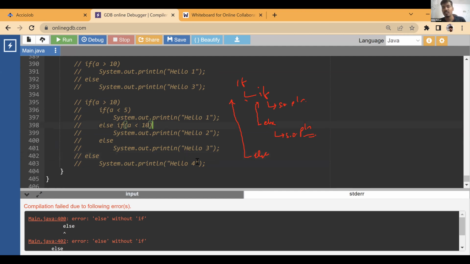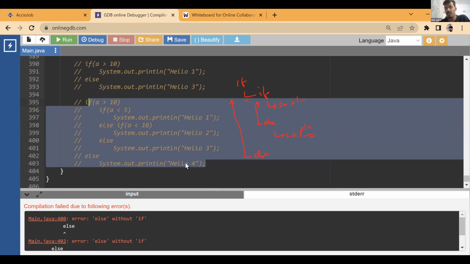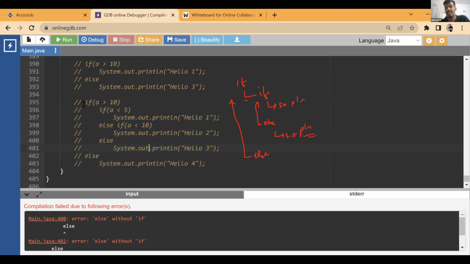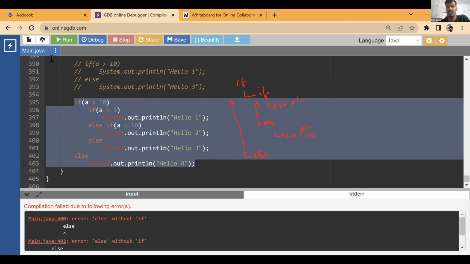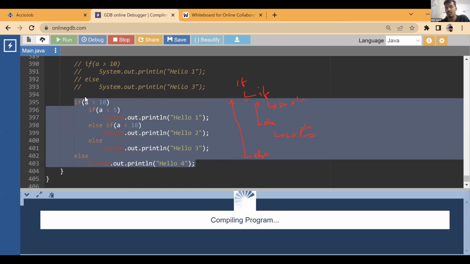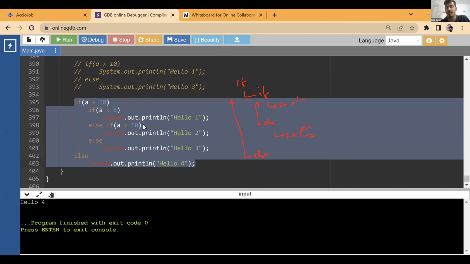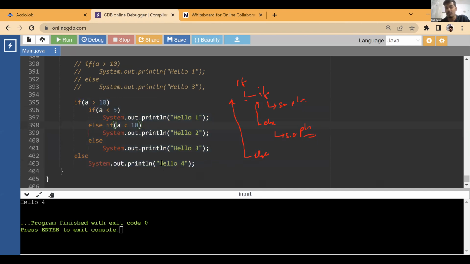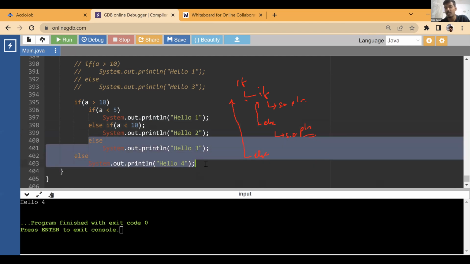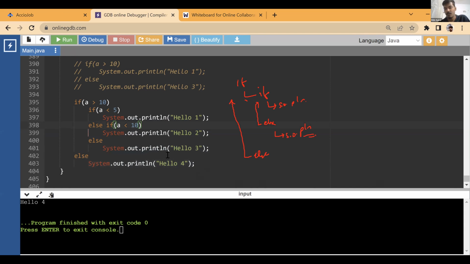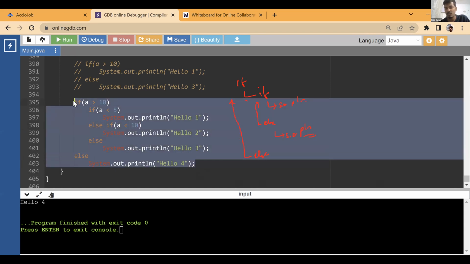So semicolon, yes, it's correct. If you give a semicolon, that ends the statement, so syntactically it is correct, but it ends the if, right? So it might result in some other error that might follow. So this else won't get an if if I put a semicolon. That is syntactically correct, but it is resulting in an error somewhere. So for example, if I run this right now, there are no errors. This is a complete good pair. It is checking the condition and running whichever is true. But if I put a semicolon, this ends over here. Now this else doesn't find any if. So it is not just ending it, it is also causing an error in the later part. Okay. I guess if that was the question, I hope this helped.